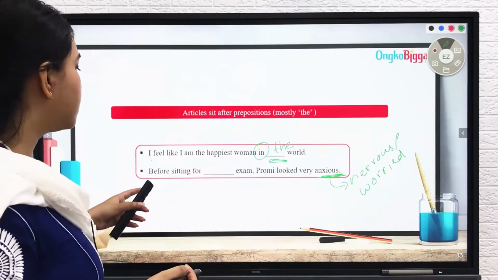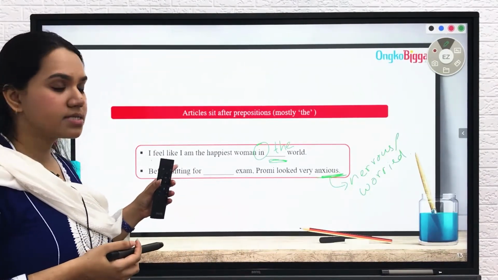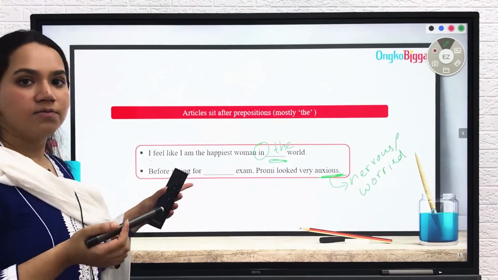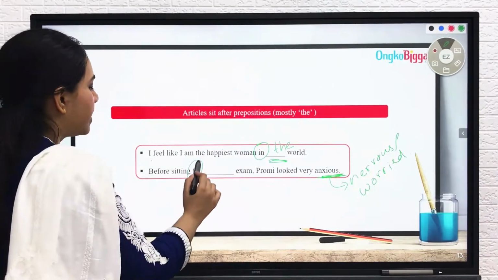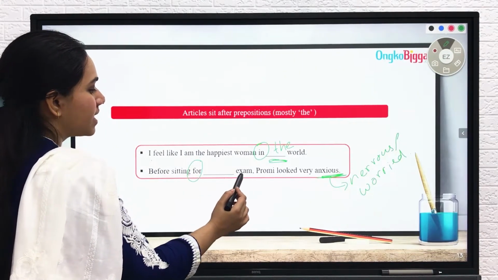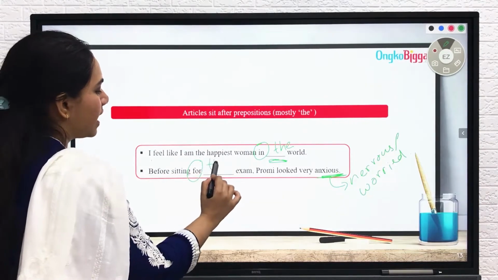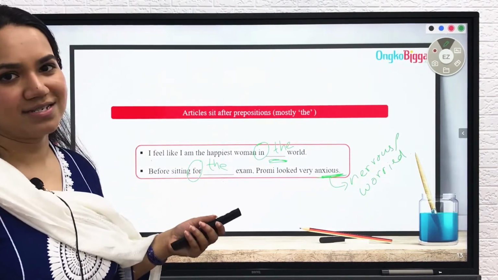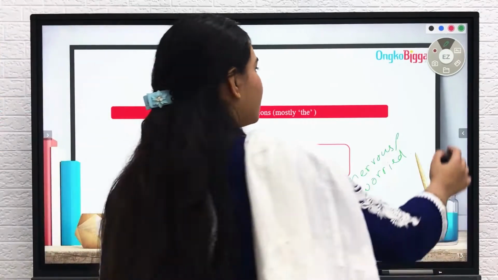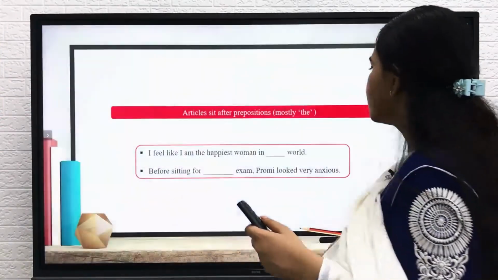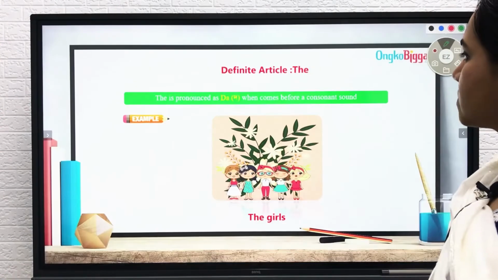What is the preposition here? Before is a preposition, yes. Sitting is a verb. For is another preposition. So right after "for," because there is a noun here, the noun should have "the" before it. Okay? So I hope you have understood this slide as well. Let's move on to the next lesson.